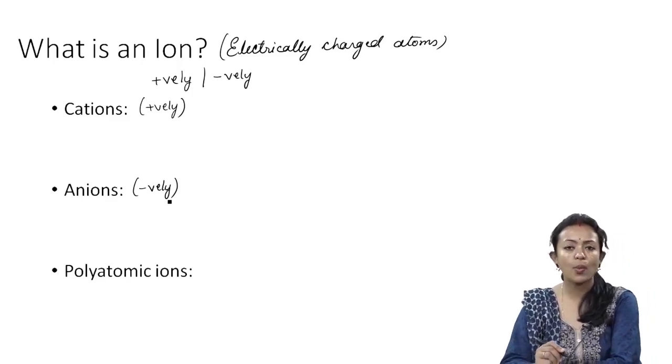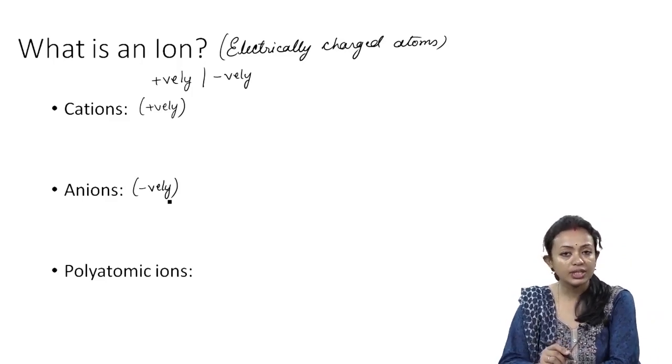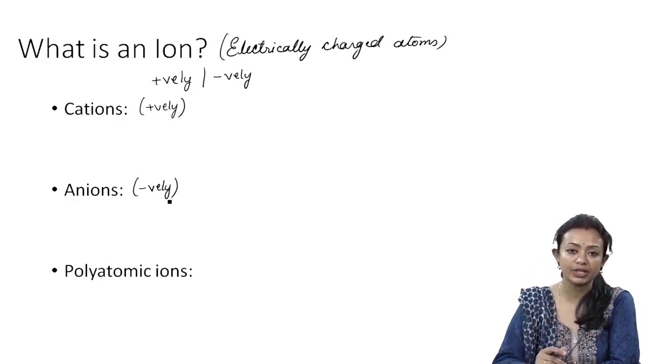Now the question is, why do atoms have charges? The charge in an atom is basically because of the transfer of electrons to gain stability. Now what is transfer of electrons? Why does it happen? Is what we are going to learn in the coming chapter.